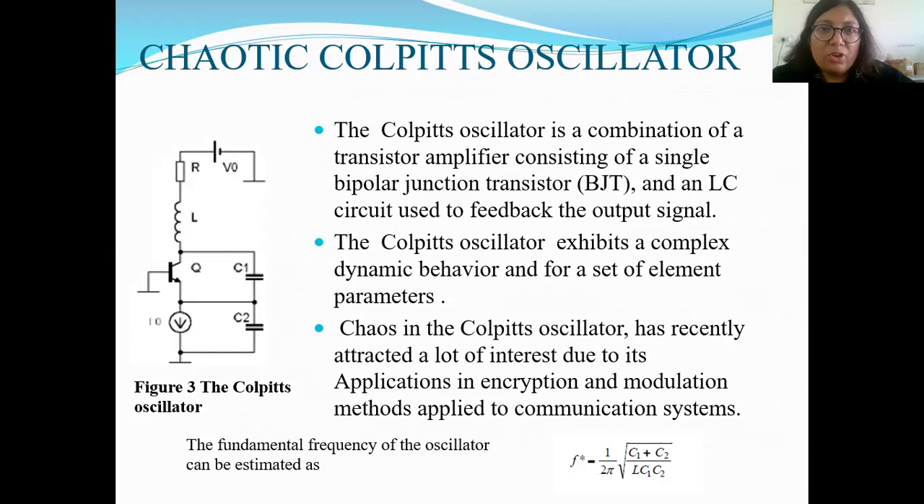This is the diagram of the Colpitts oscillator. The Colpitts oscillator has two capacitors with a tapping in between, and it can be used for generating high frequency. The frequency of oscillation is given by 1 by 2 pi under root of (C1 plus C2) upon L1 C1 C2.